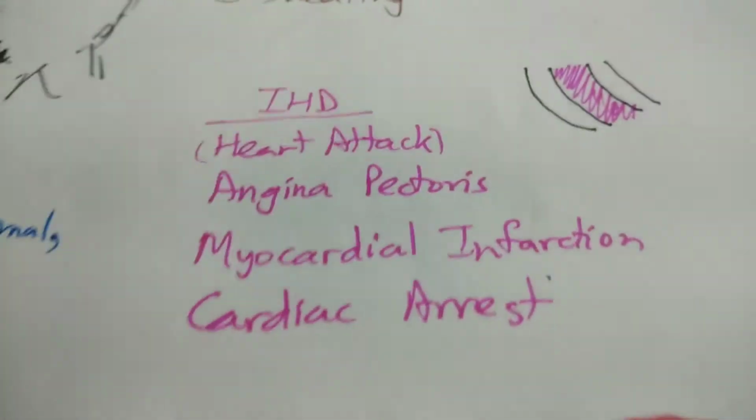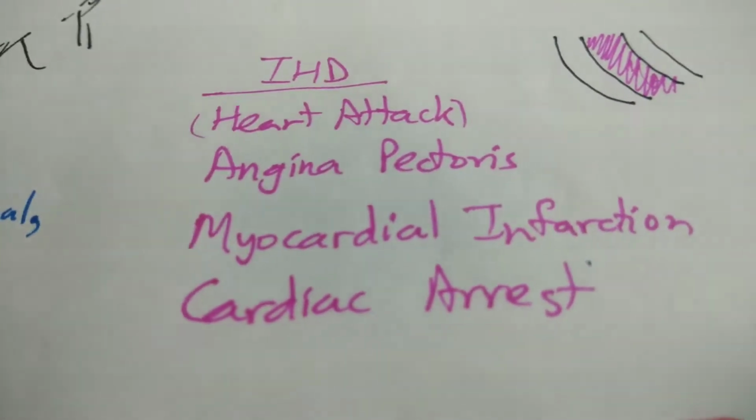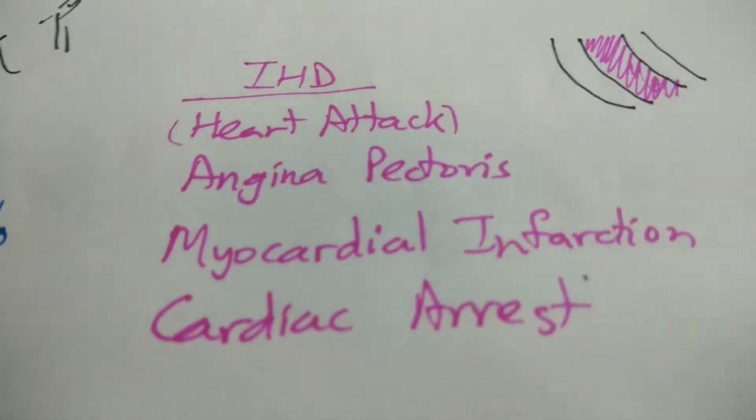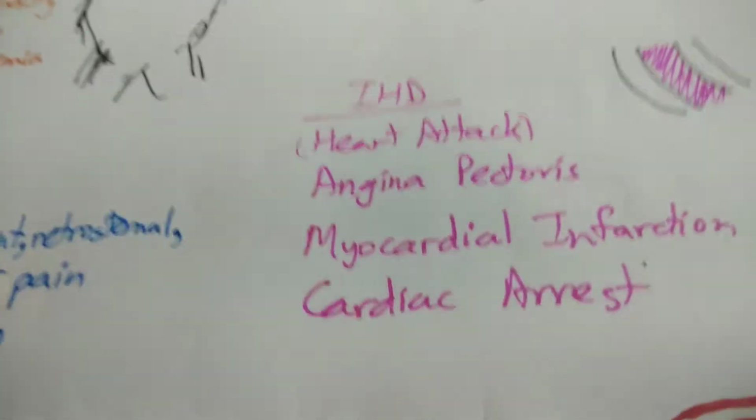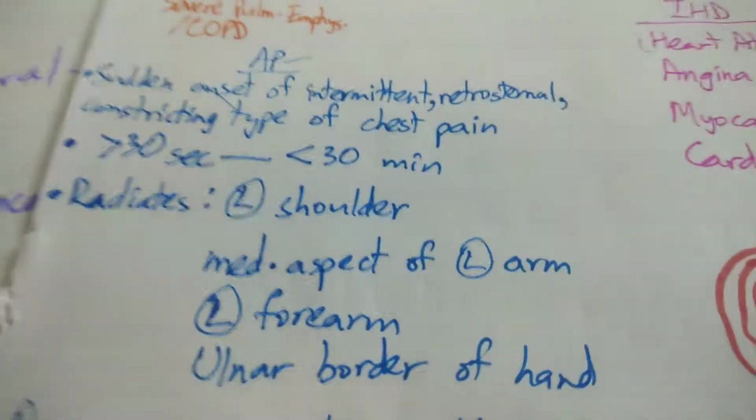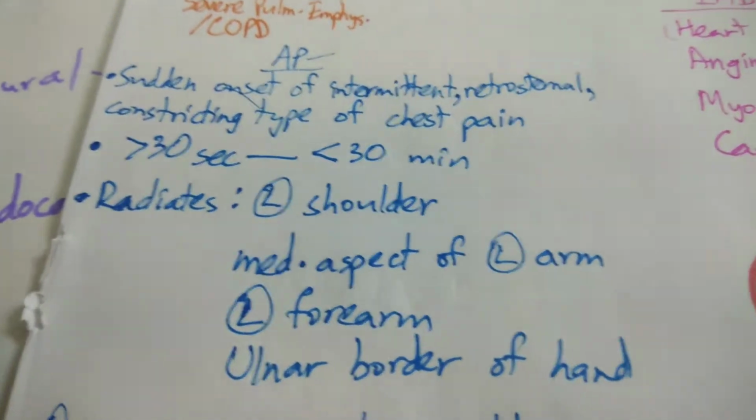So under that you have two things. One is called angina pectoris, and then there's myocardial infarction. So now let me shift over here. Angina pectoris is what precedes myocardial infarction.